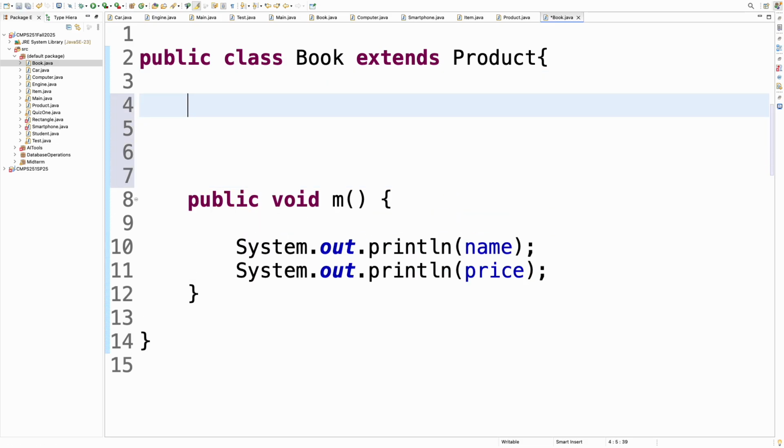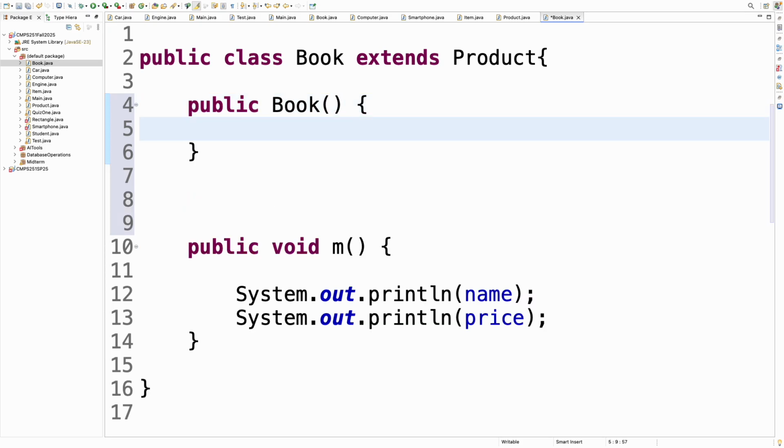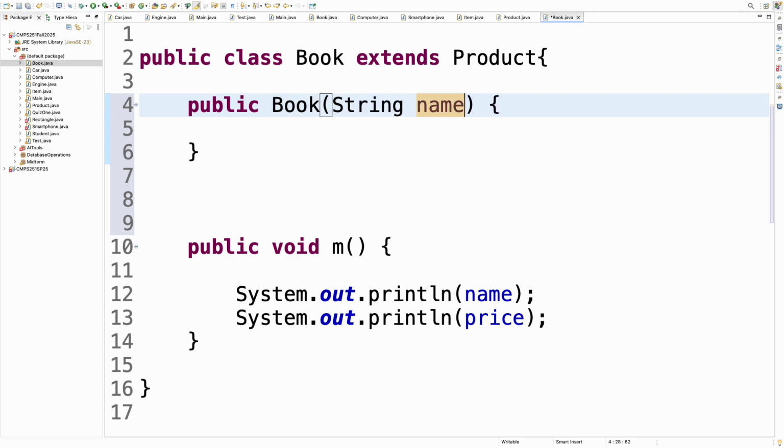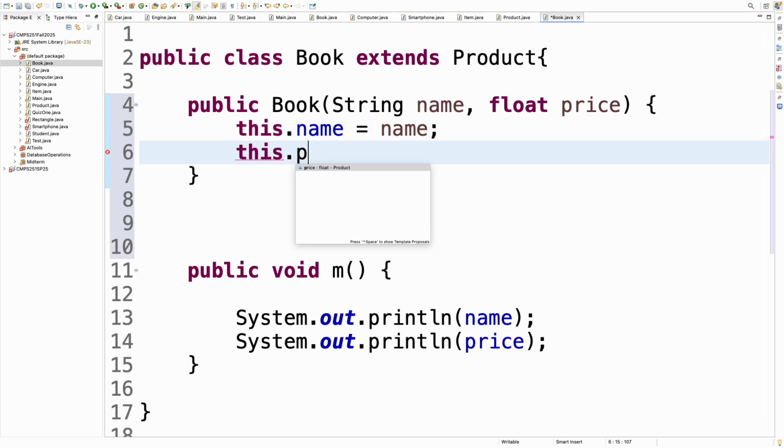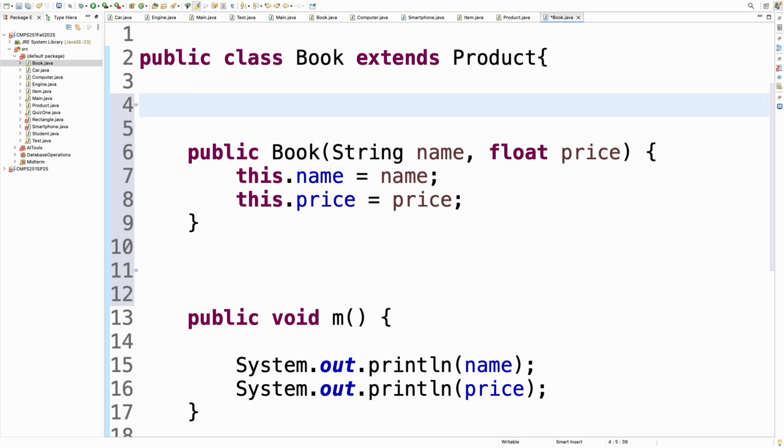And if I would like to define its constructor, maybe I would like to set the name and the price. So this.name is equal to name, and this.price is equal to price. So even though I didn't define it, it is already there. I can also add some more that I need, like a string title, so I can introduce my own attributes.